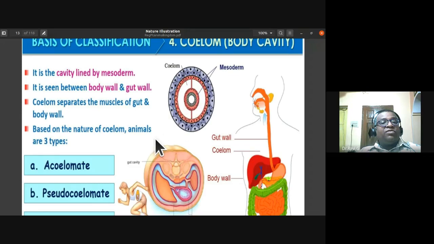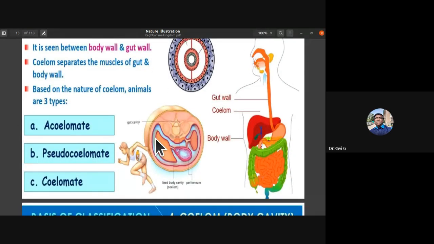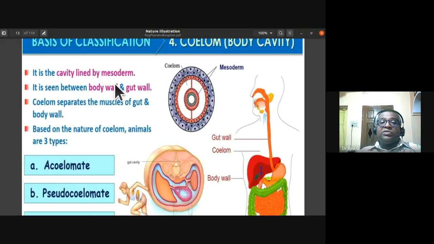So based on the nature of coelom, animals are of three types. Acoelomate, they do not have any coelom at all. Pseudocoelomate, they have a false coelom. Coelomate, they have a true coelom. In the case of human beings, here there is a diagram. In between the gut wall, the alimentary canal, and the body wall, there is a space. We call that coelom. Human beings are coelomate animals because the coelom is lined by mesoderm also.